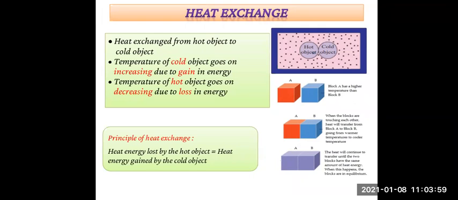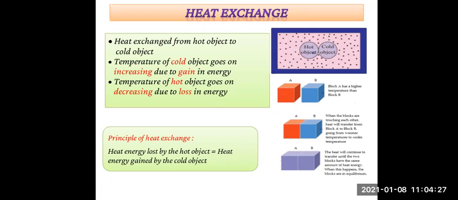The change in temperature continues till the temperature of both the objects attain the same value. Suppose here we take an example: both the hot object and the cold object reach 50 degrees Celsius, meaning both temperatures will be the same.